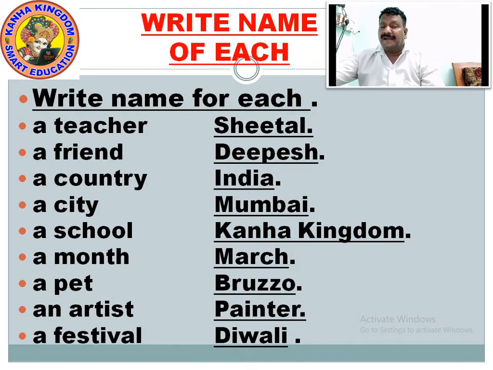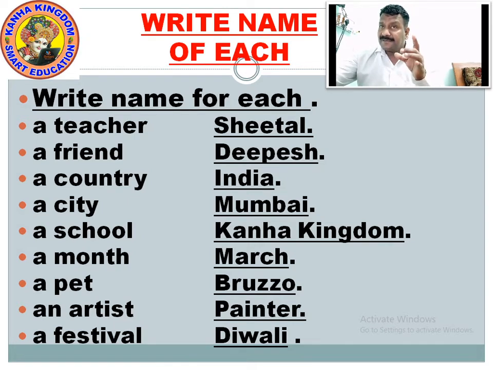We write a country. There are many countries. Country is a common noun. But when we write the name India, when we write about China, Japan, maybe USA, any country, when we write the country's name, it becomes a proper noun.